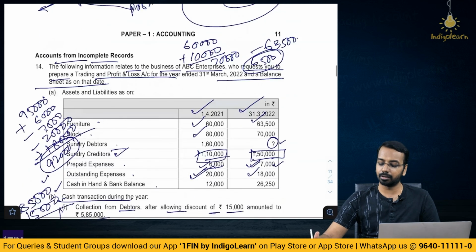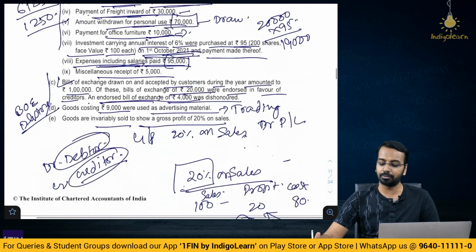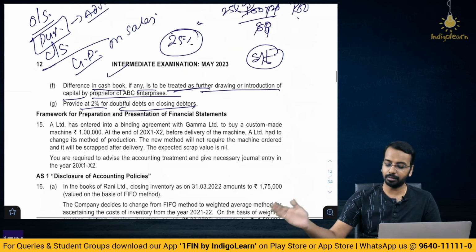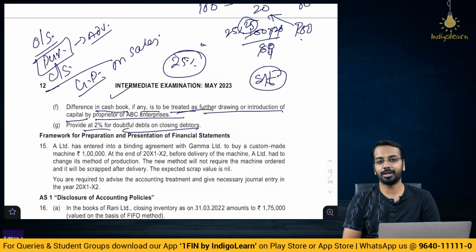So this covers the part which is other than accounting standard. In the next part we will cover framework and we will also cover the accounting standard related questions.